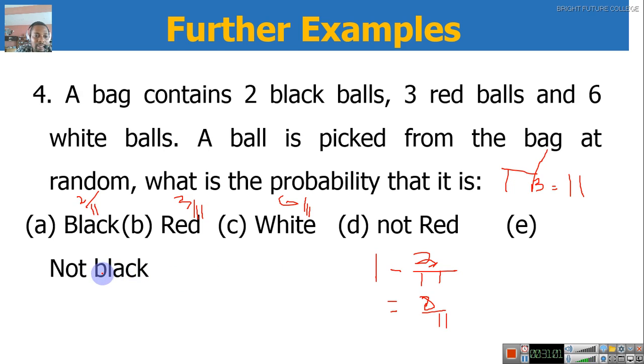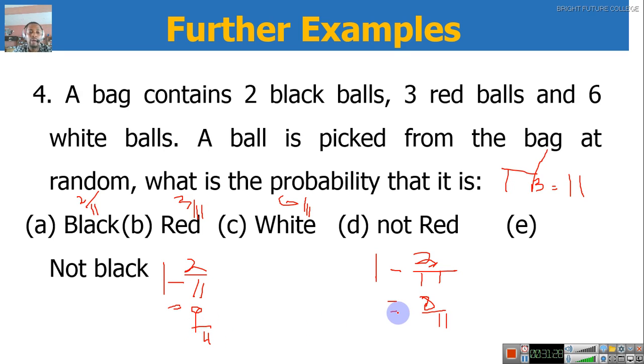Now, probability that it is not black. Probability of black is 2 over 11. So probability that it is not black will be gotten by subtracting it from 1. Okay. So this type of calculation is very simple. Just say 11 minus 2. You have 9 all over 11.